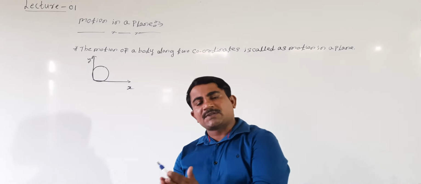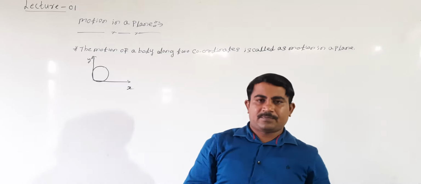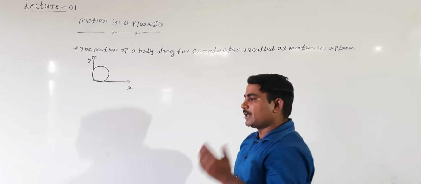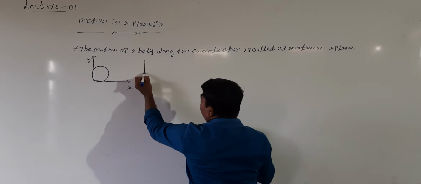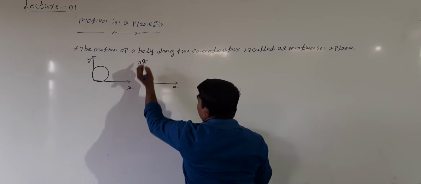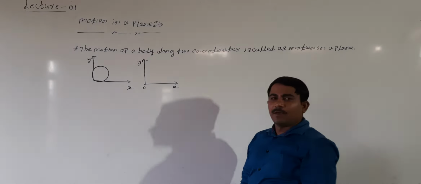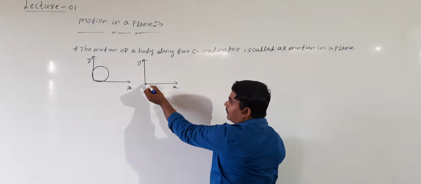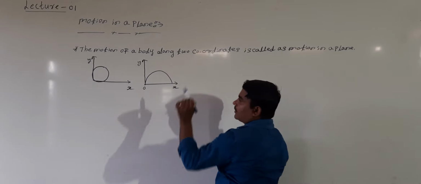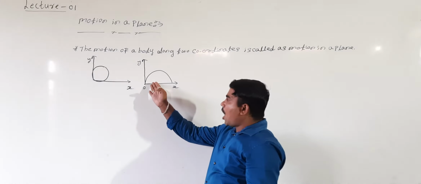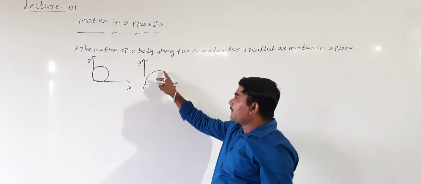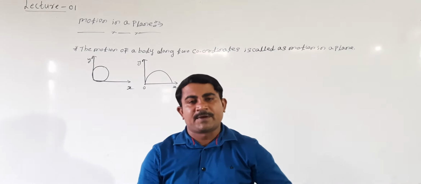Or let us take a cricketer that throws the ball. Then what motion is it? Is it a one-dimensional motion or two-dimensional motion? Consider, students. Let us take again. This is the x-axis and this is the y-axis. This is the origin point. From this origin point, let us take a cricket ball being thrown. The cricket ball can go like this. The object goes along the x-axis and y-axis. This motion we call projectile motion. We will learn it in the upcoming classes.